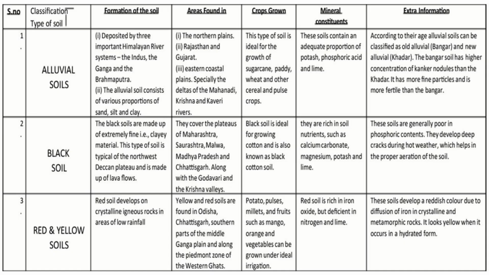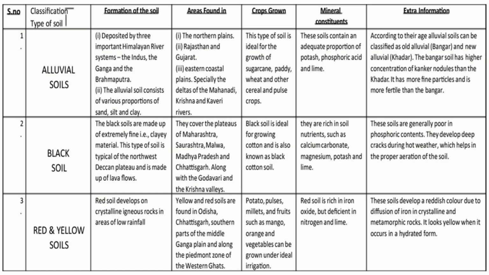India is a vast country, so naturally we have different types of soil. Let us understand each type clearly. The first one is alluvial soil. It is the most important and fertile soil. It is found in the northern plains. It is formed by rivers like the Ganga and Brahmaputra.